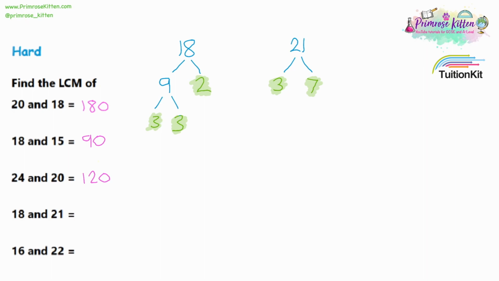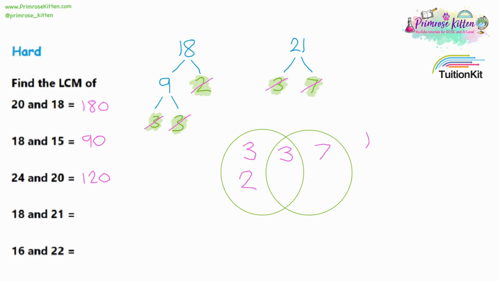Now making a Venn diagram, we'll have a circle representing 18, and a circle representing 21. We'll look for which prime numbers are in both trees, so they both have a 3. 21 is the only one with a 7, and 18 is the only one with a second 3 and a 2.